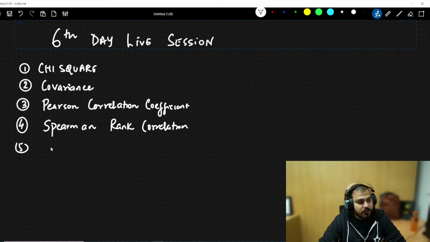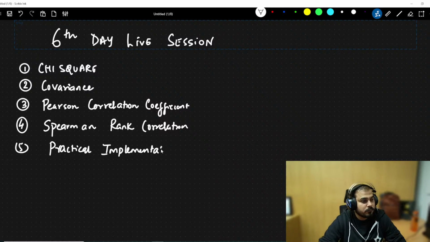We are going to discuss this. Then we are also going to see practical implementations. In this practical implementation, we will try to perform the Z test, T test, and also see how to perform the chi-square test.